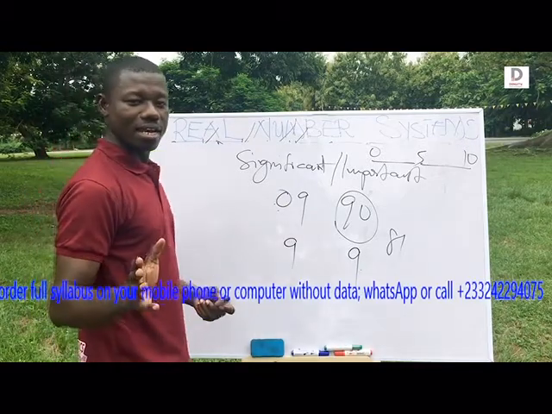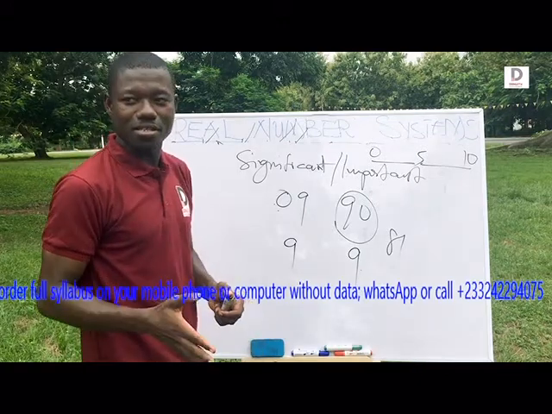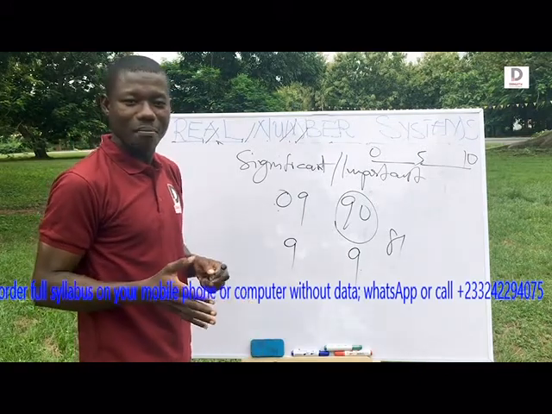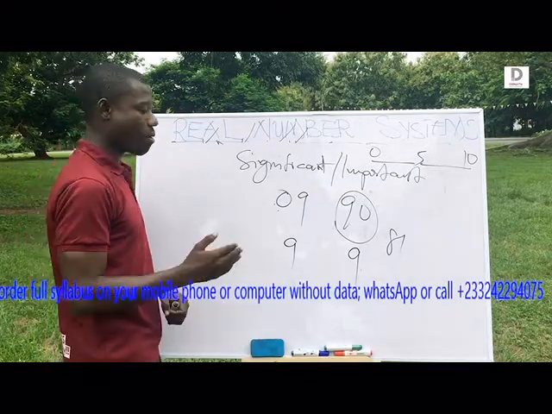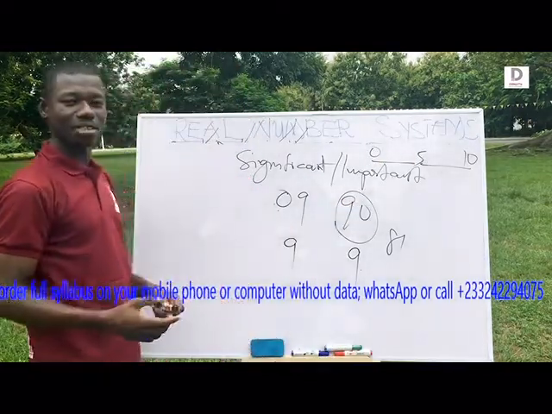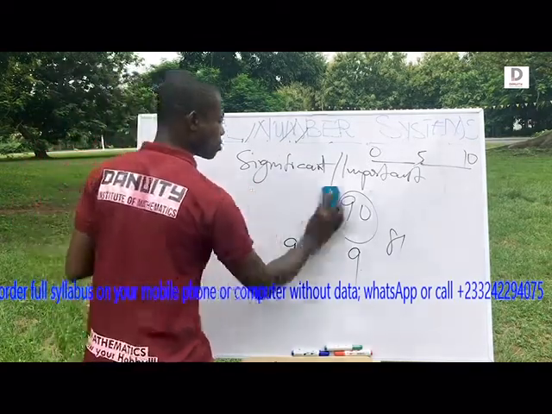So in a nutshell, what I mean is when 0 comes in front of counting numbers, it is insignificant. So you don't count it. But when it comes after any counting number, it is important. You must count it. So let's see examples.